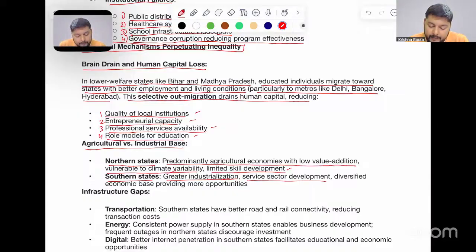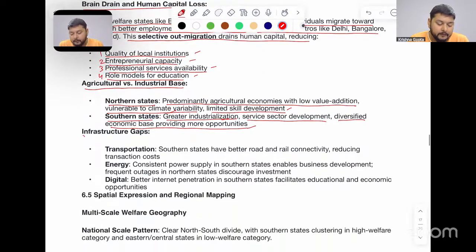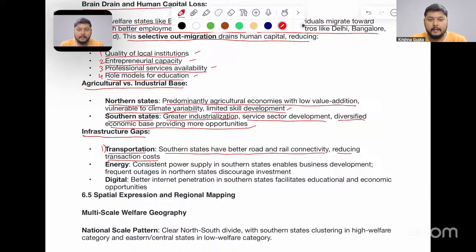Service sector development is also quite highly done, a diversified economic phase providing more opportunities in the region. Now, looking at the infrastructure gaps, number one, transportation. The southern states have better road and rail connectivity, reducing the transaction cost in any region.